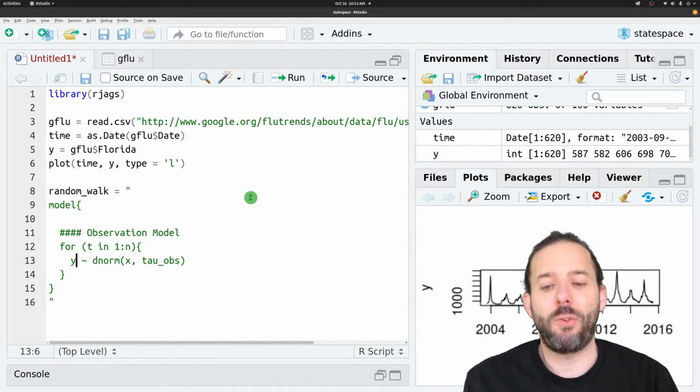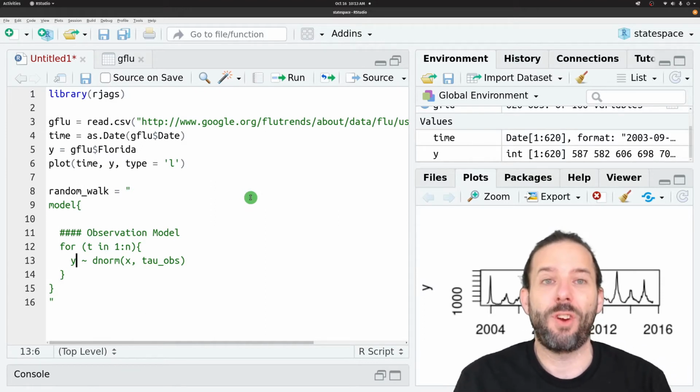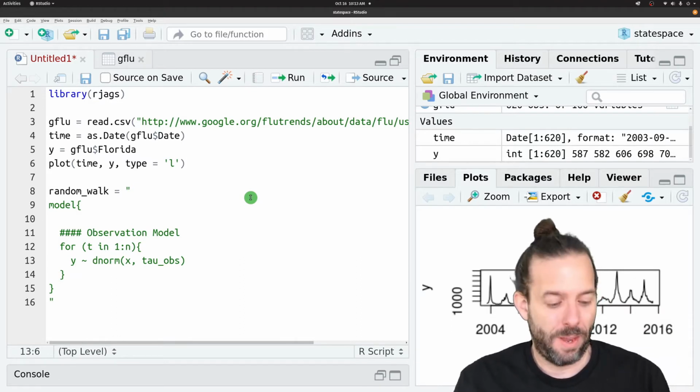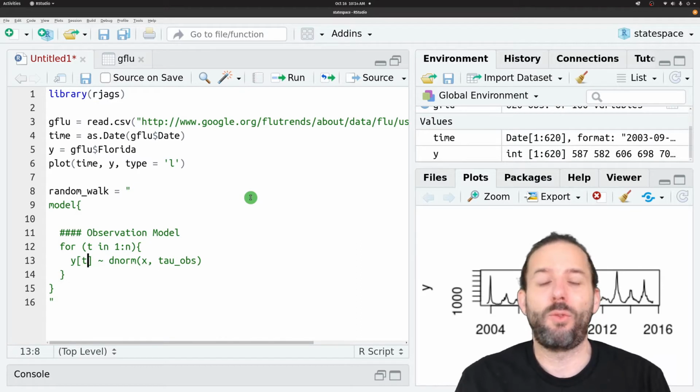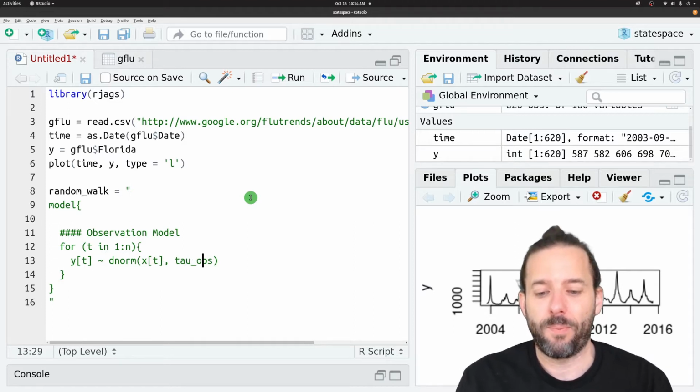And now we need to tell it to do this for each value in x and y incrementally. So I'm going to type some square brackets here to say use the t value from y, the tth value, and the same for x.